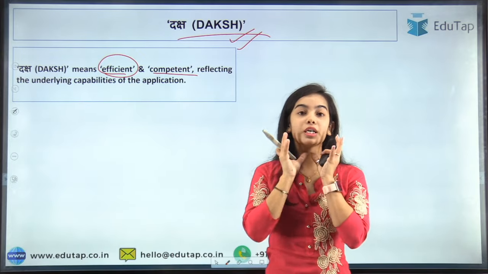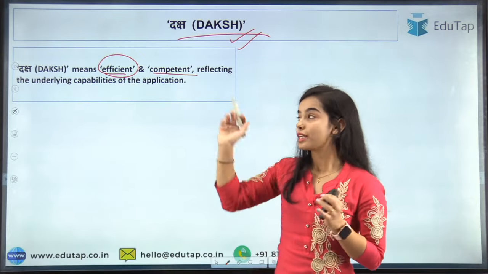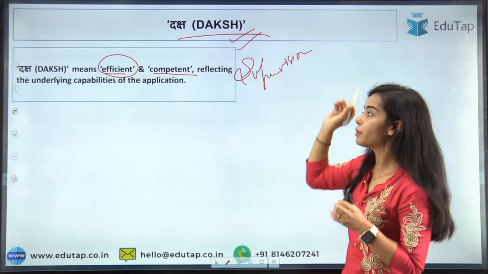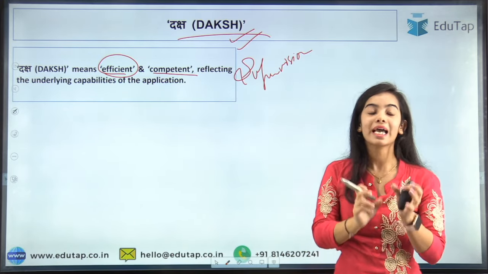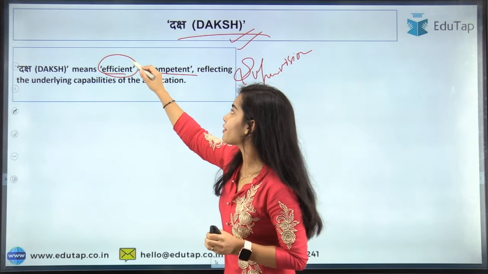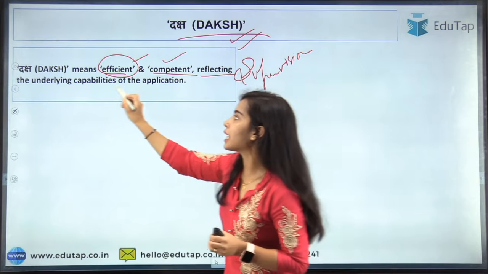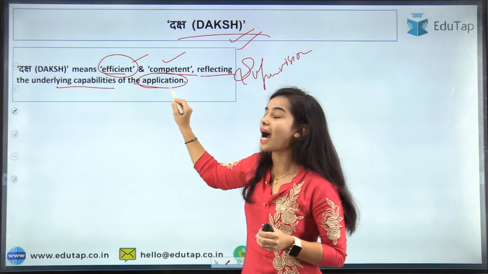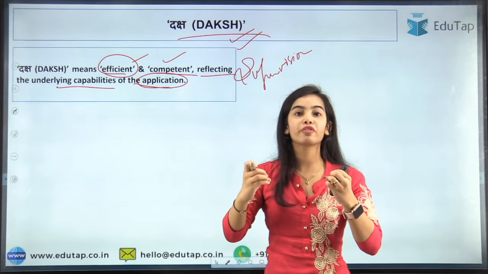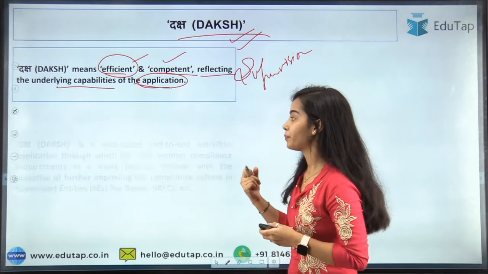The reporting system and the supervision will be more efficient and more competent, and the term Daksh reflects it. Daksh means efficient and competent, reflecting the underlying capabilities of the application. The application will help the RBI to make supervision more efficient and competent.